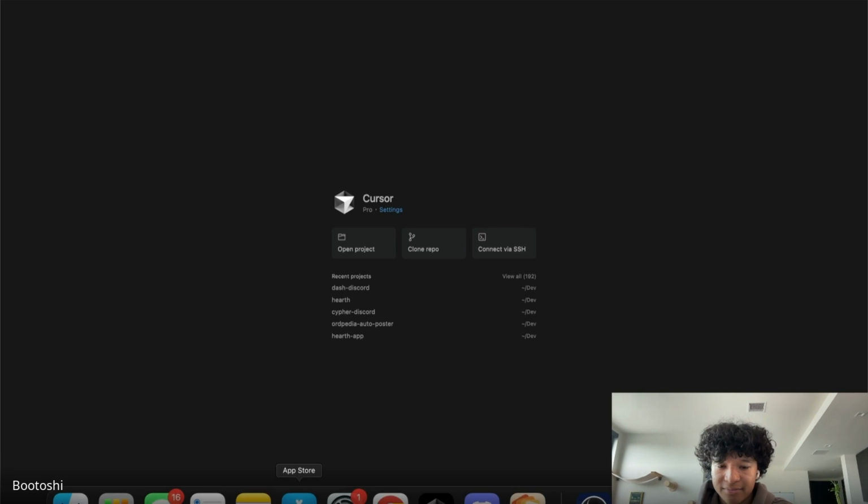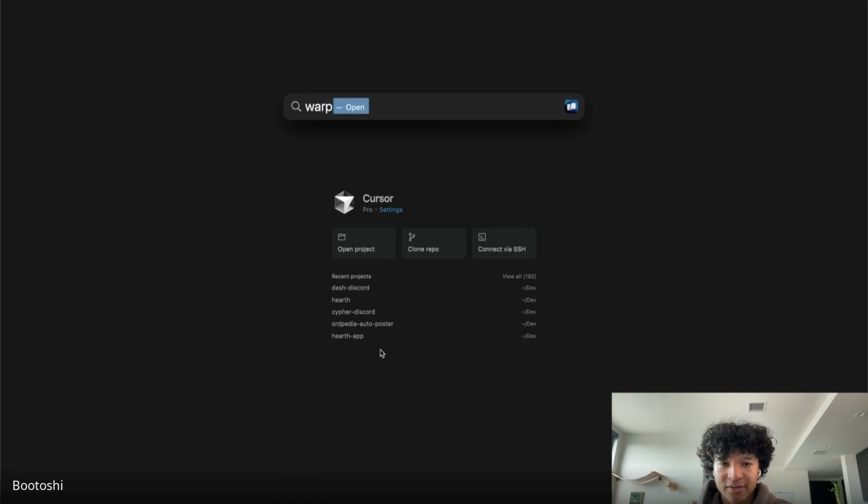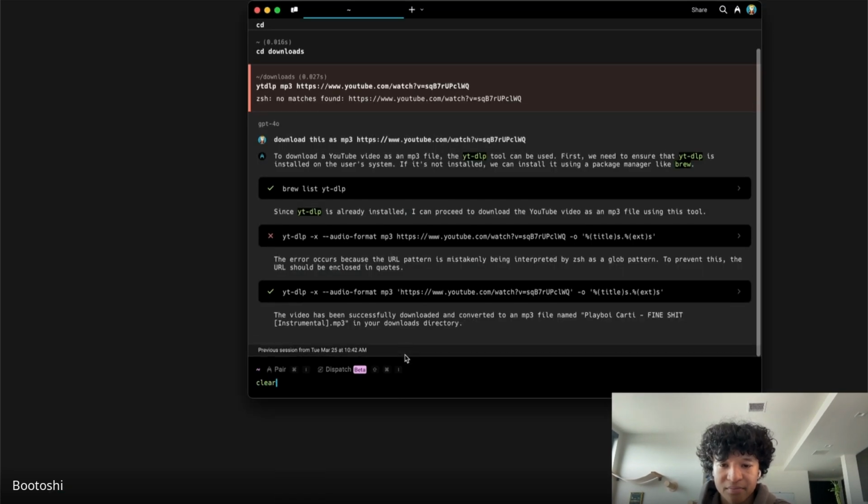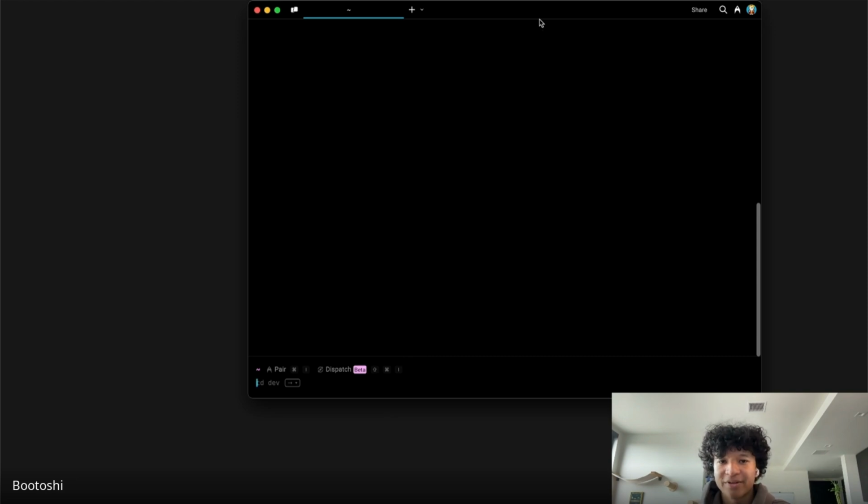But maybe I'll showcase Warp for this actually. What do I have on Warp? Okay. So this is Warp. This is an AI terminal that people made. Is it possible to incorporate Warp into Cursor? I don't know, actually. Because Warp is its own product, so I don't know if you could replace Cursor's screen with that. I'll have to check it out, actually.